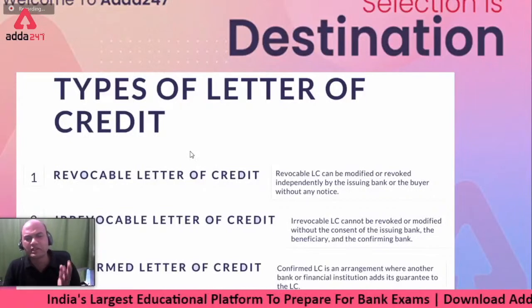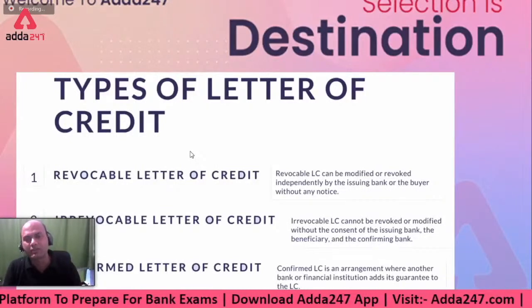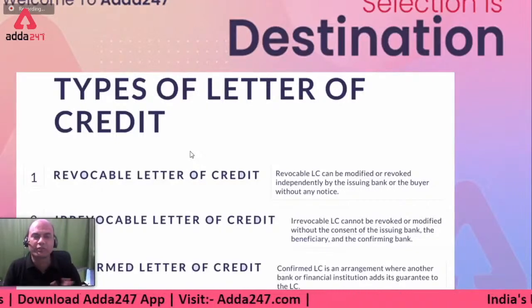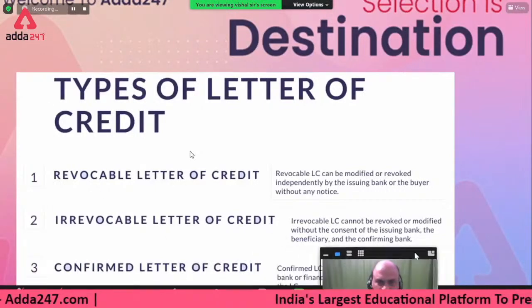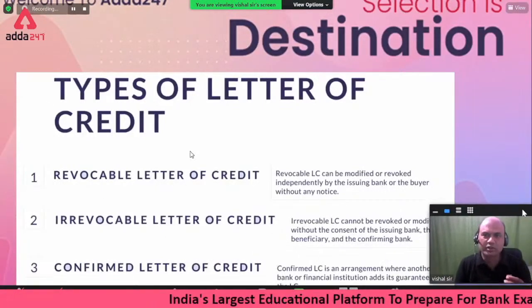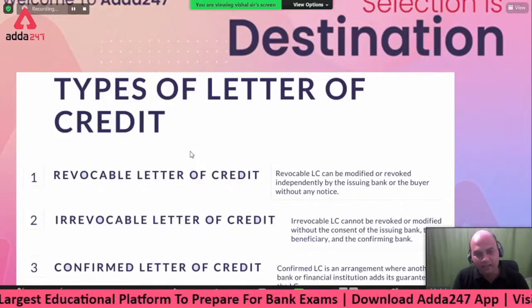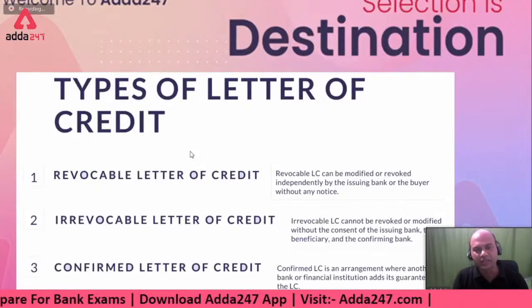Roughly we'll be studying these 14 types of LCs, but there are also some LCs which are not a part of this. That is called a standby LC. Standby is altogether a different aspect and not that important for CIB. Just to give you a one-liner, standby LC is similar to a guarantee. In Europe and USA, the banks issue standby LCs.